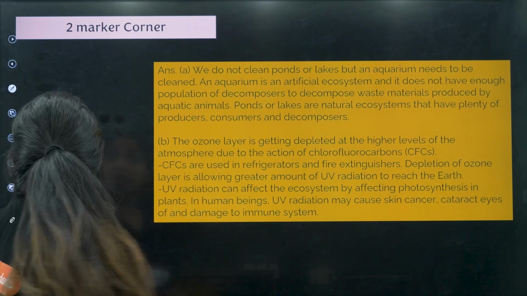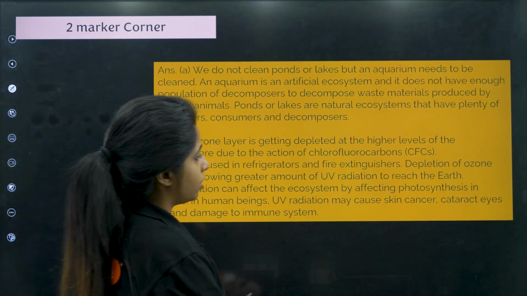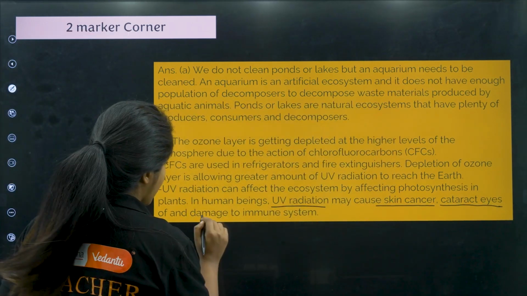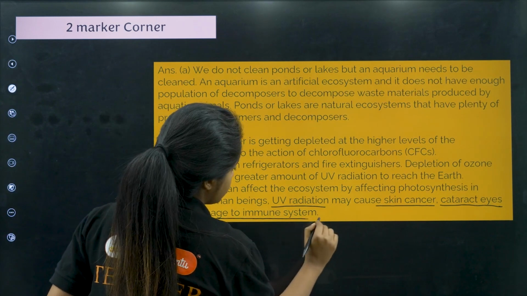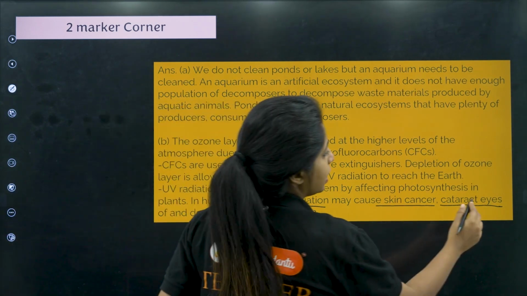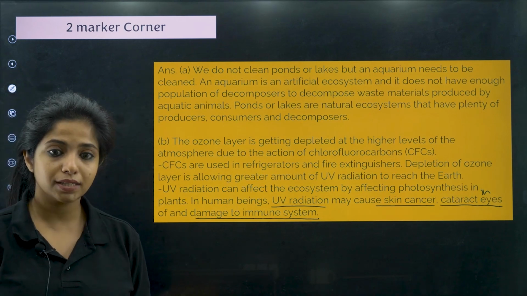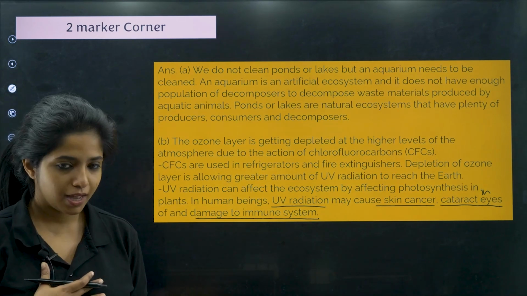These three points are very important. Please remember them. What does UV radiation cause? Skin cancer, cataract in the eyes, as well as damage to the immune system, not ecosystem. If I said ecosystem, I am sorry.